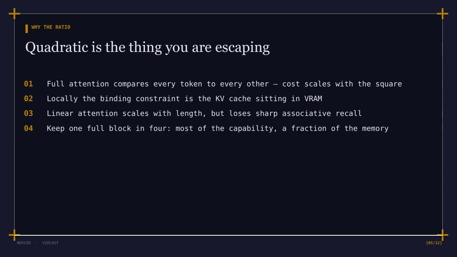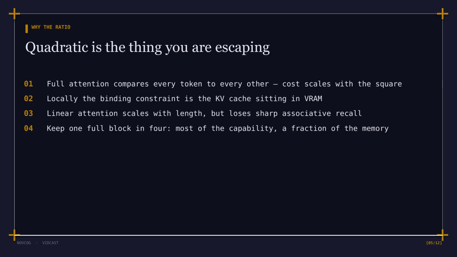Why does that ratio buy you anything? Standard self-attention compares every token to every other token, so cost scales with the square of the sequence length in compute, and more importantly for a local user, in the key value cache that has to sit in video memory. That quadratic term is the reason long context has historically been a data center feature.